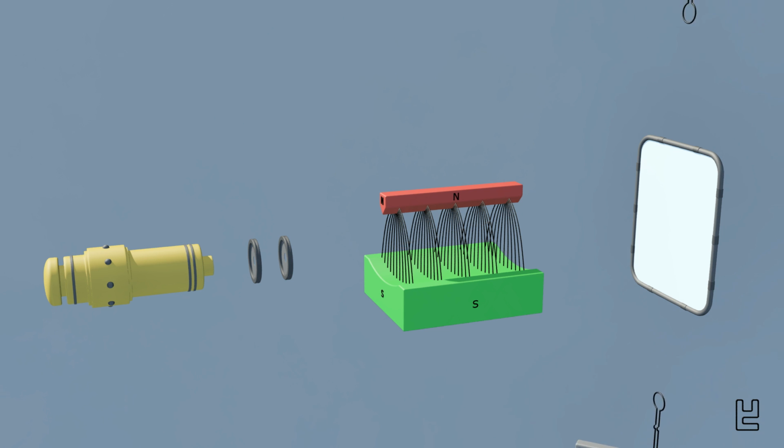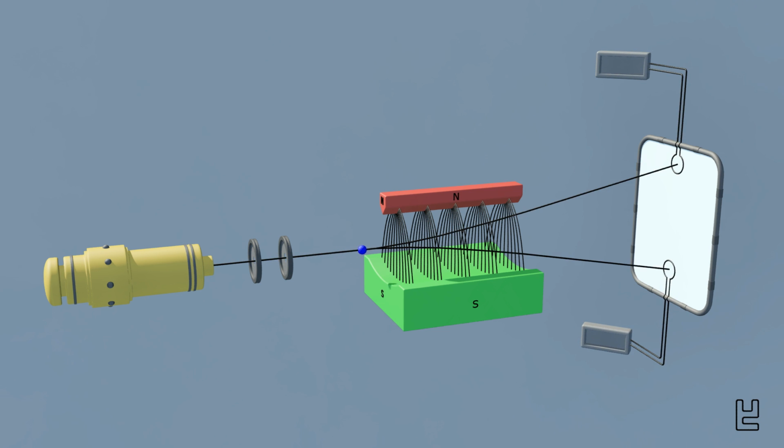But there is another important aspect in this experiment, except for the quantization of angular momentum. For showing this, we have changed the setup of our experiment so that the source emits only single electrons. And now we determine the number of electrons which hit the two areas on the detector screen. By the fact that now only one electron is always located between the pole shoes of the magnet, we can exclude an interaction of the electrons. What we see is that an equal amount of electrons hit the two areas of the screen. In other words, the probability that an electron hits one of the two areas is 50%. This experiment shows that the probabilities for the two possible states, spin up and spin down, are equal.